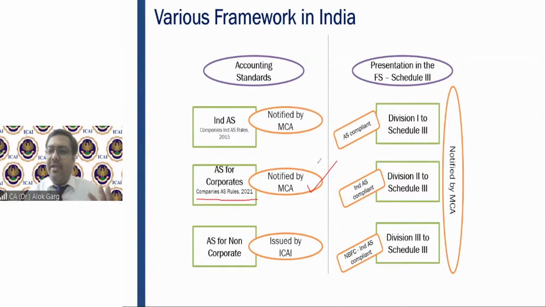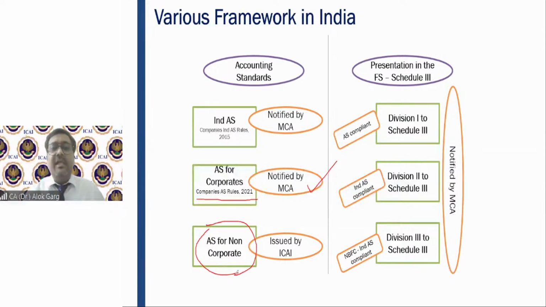Now we were talking about accounting standards. So AS 1 to AS 29, right? We have accounting standards still live in India, right? Then we have a different set of accounting standards for non-corporate entities. As you understand, the Companies Act is applicable only for companies. The Companies Act is not applicable to partnership, proprietorship, right?